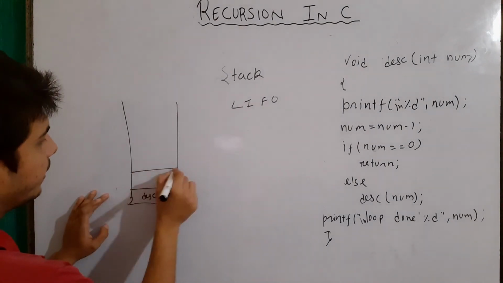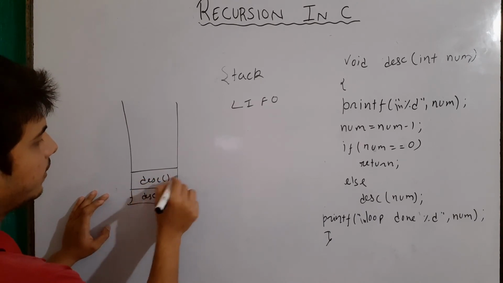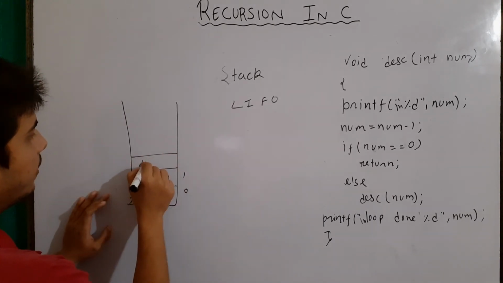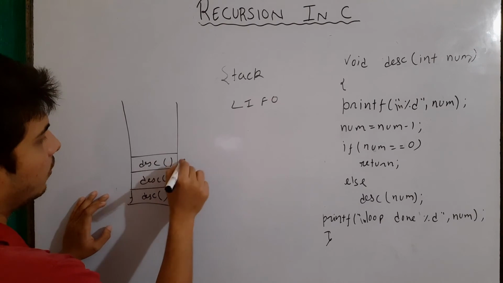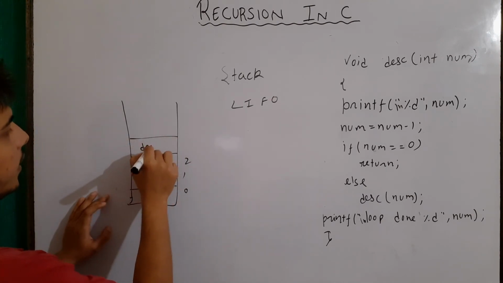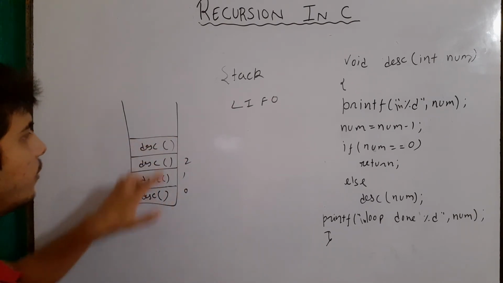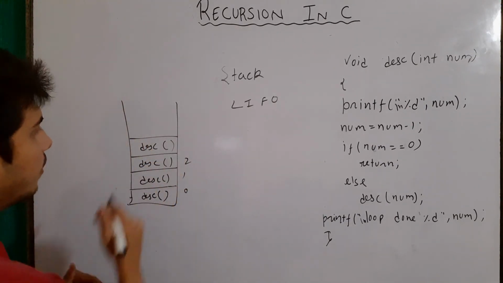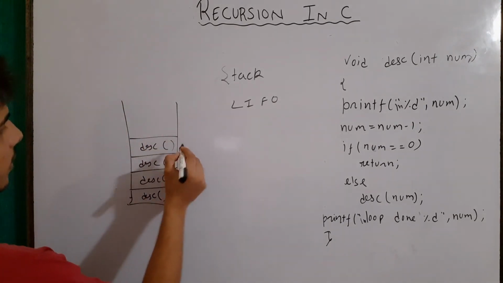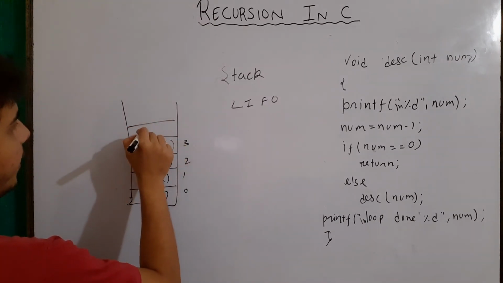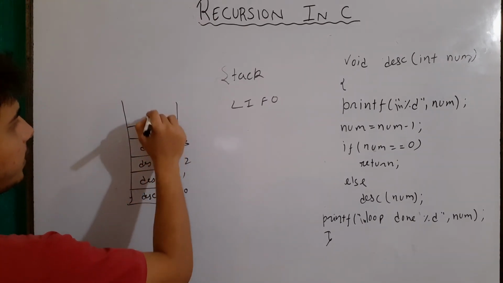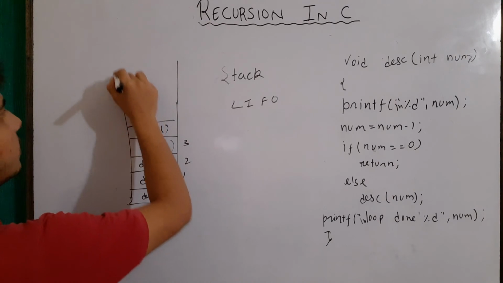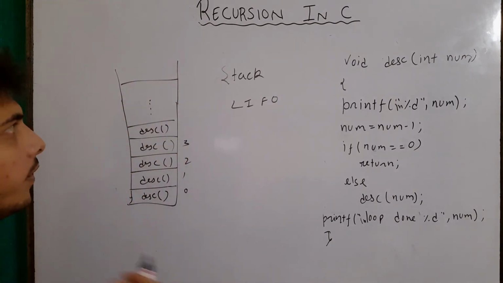Then this function is again calling itself, then DESC first call, then second call, and third call. I had not written the arguments here, but it's just a general idea of how the stack works. Then this is the third call and fourth call, and it will keep on calling itself until it encounters a condition in which we have to return.